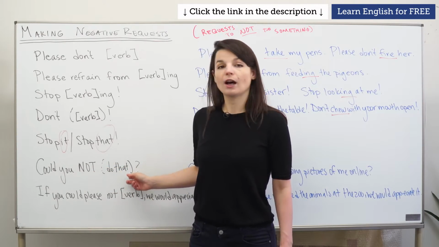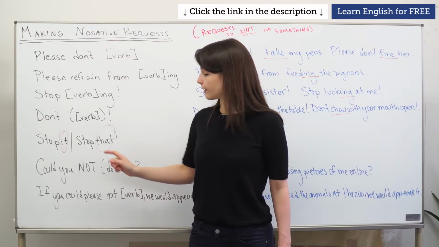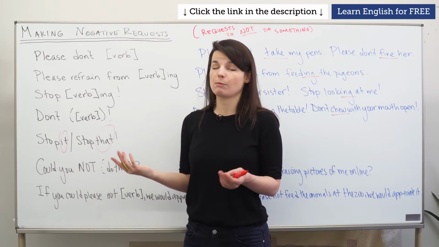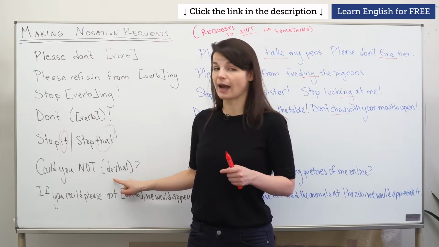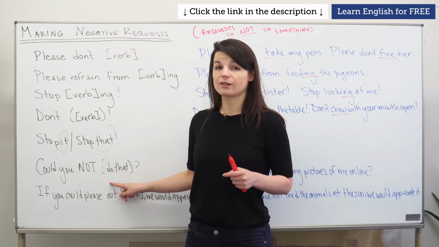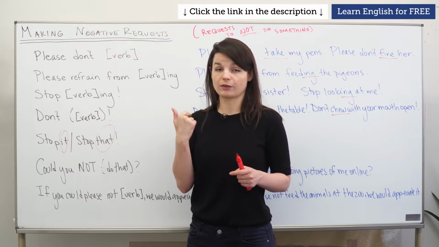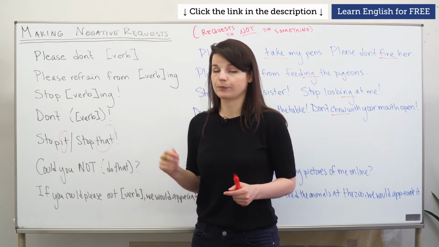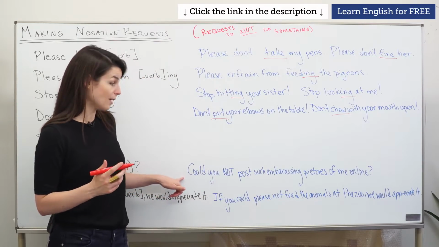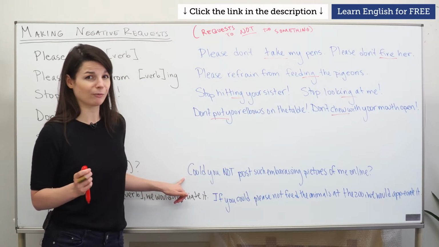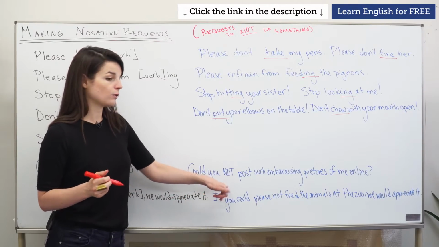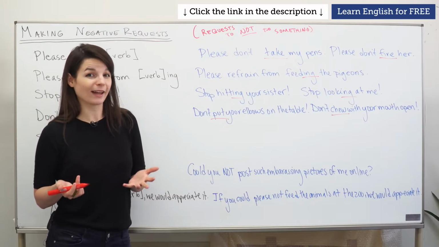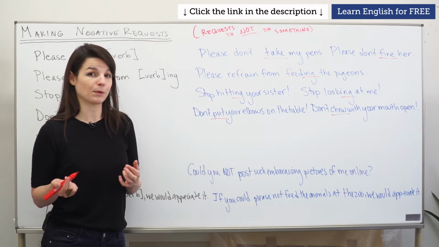This is actually not used in formal situations. Yes, we use could and you here, making us think, oh, maybe it's formal. But this is actually a very casual expression. Could you not do that? We use this with that sort of intonation. We use it with close friends only. So, for example: Could you not post such embarrassing pictures of me online? This is used with someone that we're quite close to. We make a direct and slightly sarcastic, maybe, request sometimes to people.